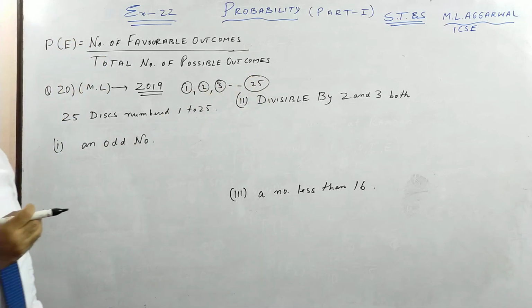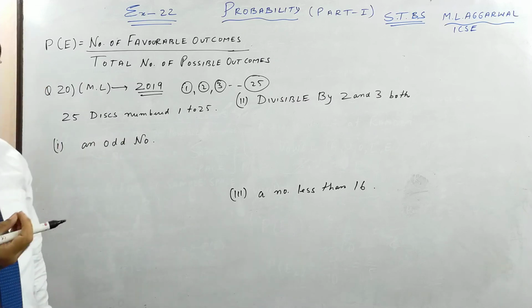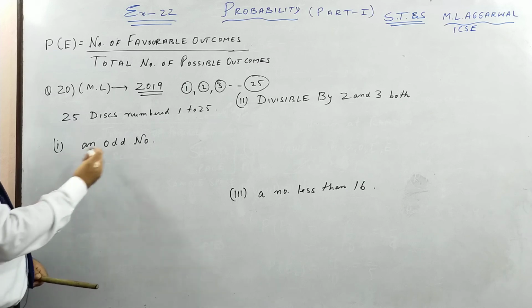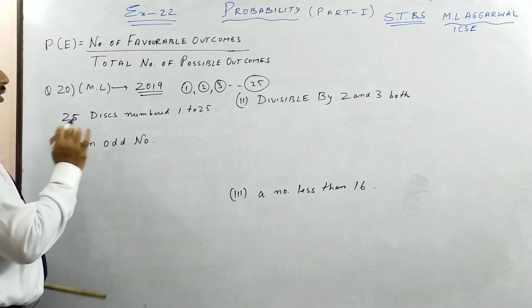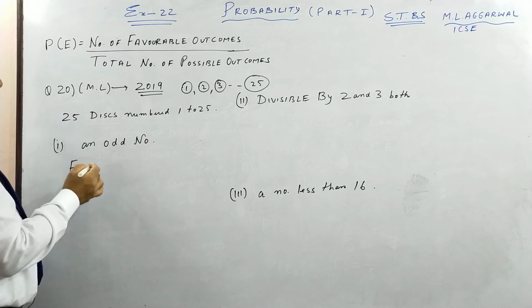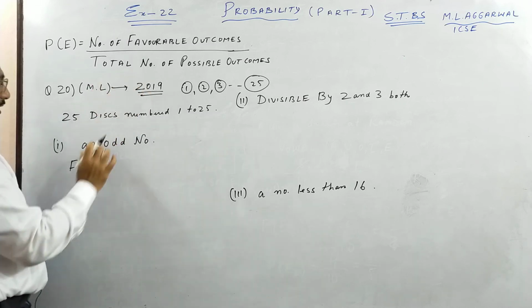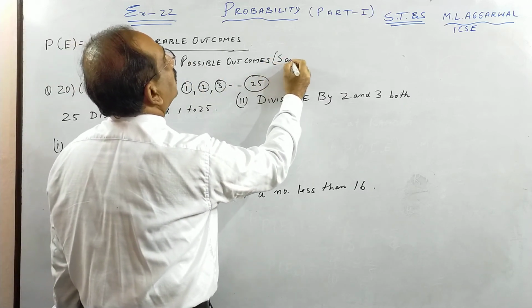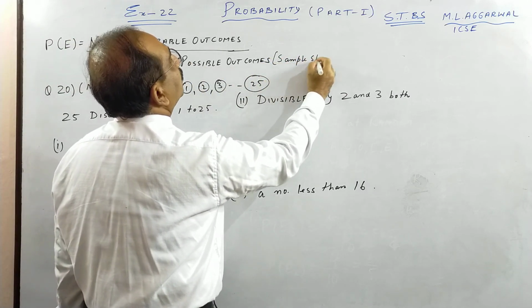One is drawn at random. The word random is important because all have equally likely possibilities. So what is the probability of getting an odd number? See, this formula I've written: what is my favorable event? Number 1. What is my total possible outcome? This I told you we also call, in short, the sample space.